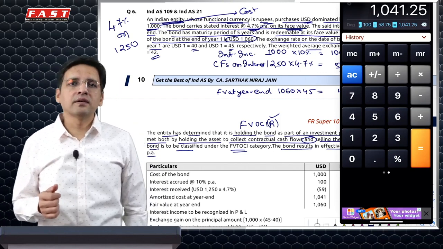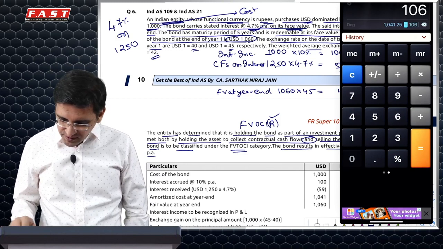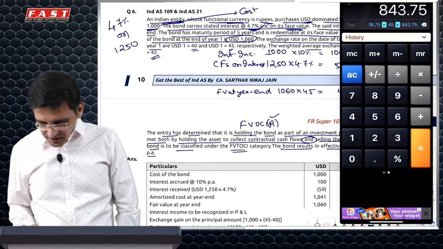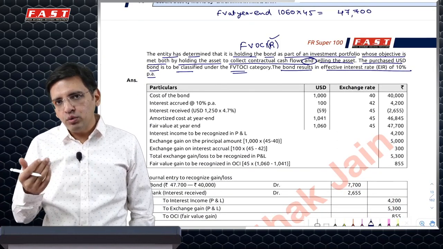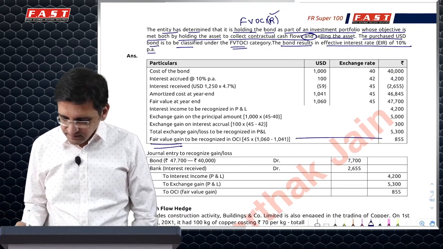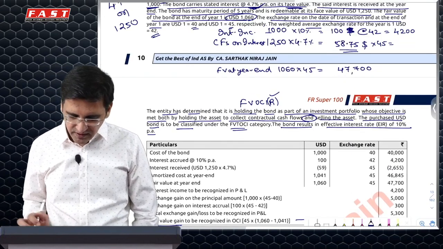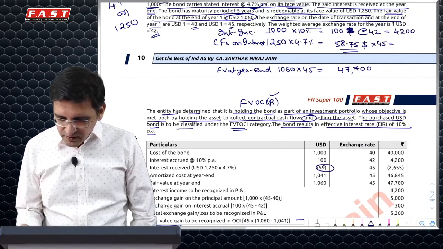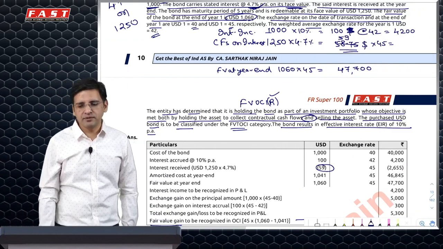So ideally $1041.25 should have been the closing carrying amount of this, whereas the fair value is 1060, which means it has gone up by 18.75. Now what you can do is you can say 18.75 is basically the increase in value into the closing exchange rate. This is something which you can possibly say is your fair value gain, which comes to 855. Why is it coming to 855? Because we've taken 58.75, whereas they have taken 58.5. So because they have taken a rounding off here of 0.25, almost 10-11 rupees, the answer would be different.